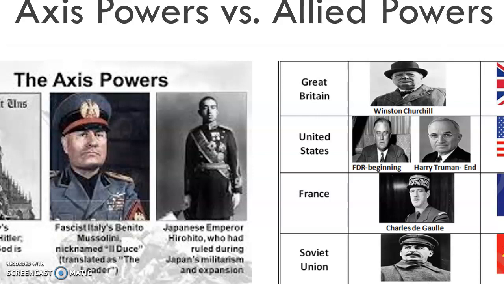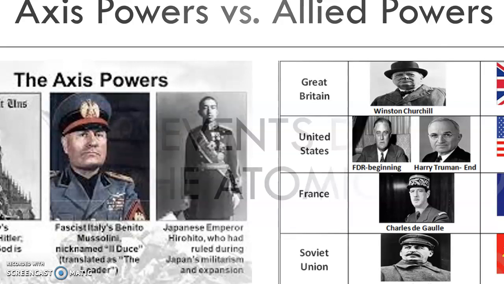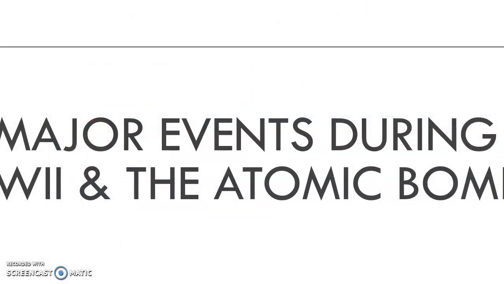So we have the Prime Minister, Winston Churchill for Great Britain. And remember, we have two presidents because Franklin D. Roosevelt died. So we have Harry Truman too, for the United States, and Joseph Stalin for the Soviet Union. The Axis powers versus the Allied powers. Now let's look into some major events in the atomic bomb.